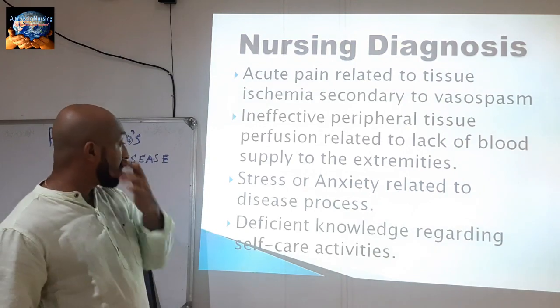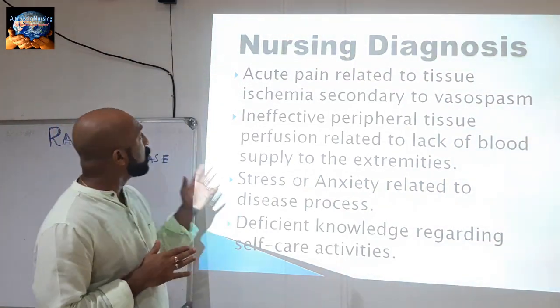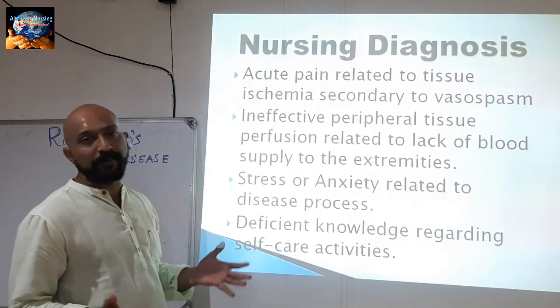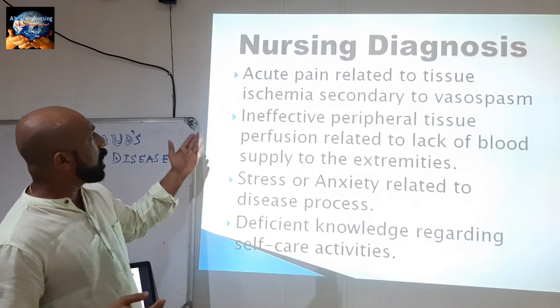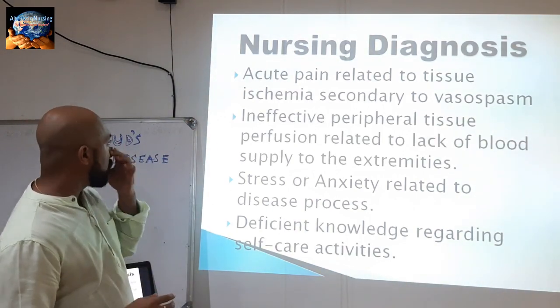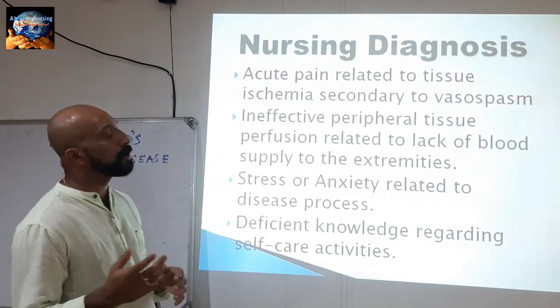Next, what are the main nursing diagnoses? The first one, if the patient is having pain, is acute pain related to tissue ischemia, secondary to vasospasm.